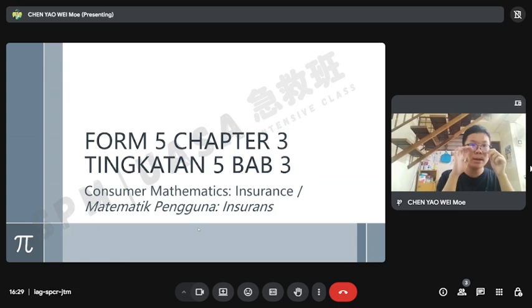Of course, because this chapter is arranged by the government to let us know how insurance works, how to calculate insurance, how to buy insurance, and how many types of insurance there are. So first, insurance has its own risk.